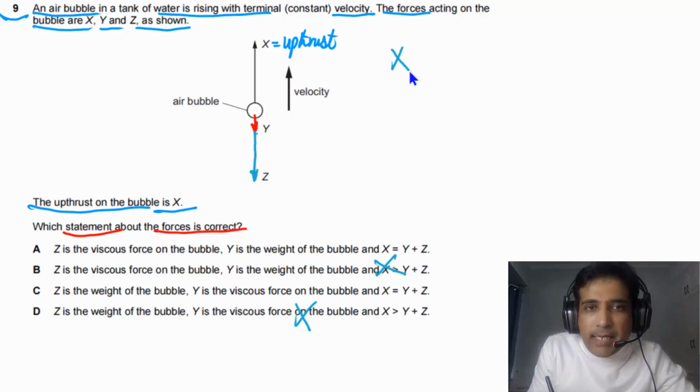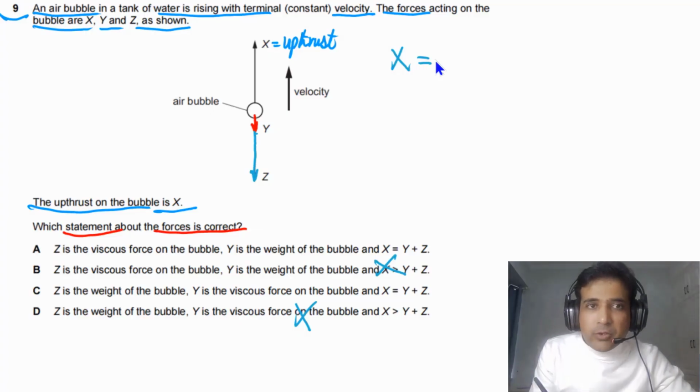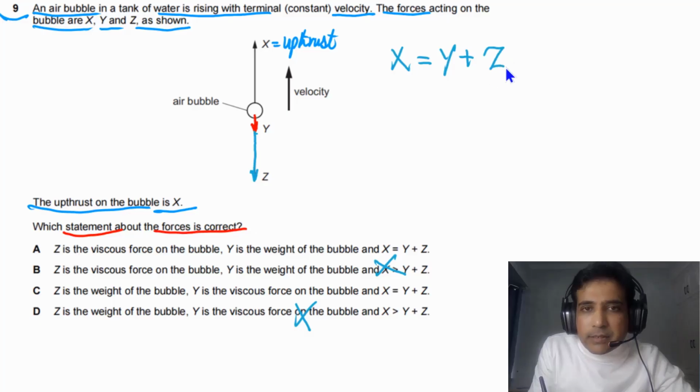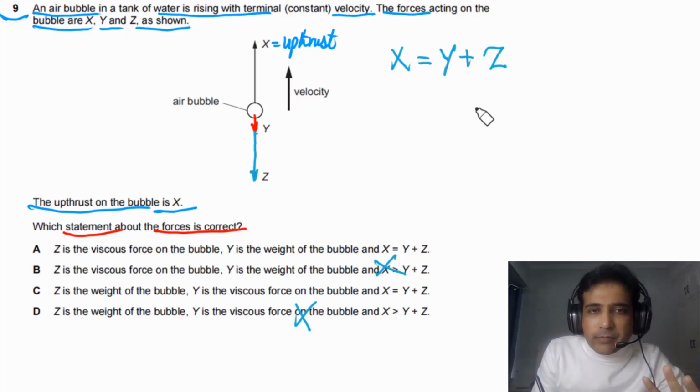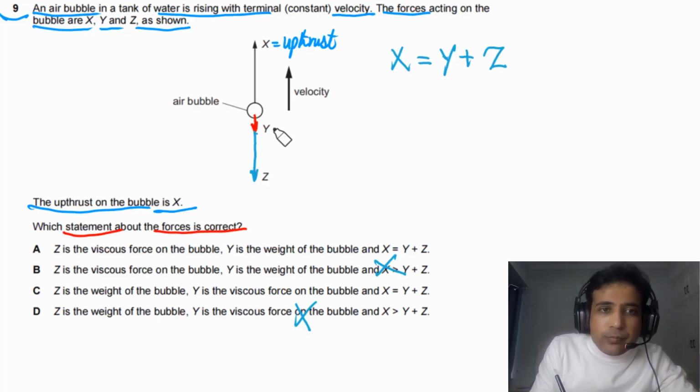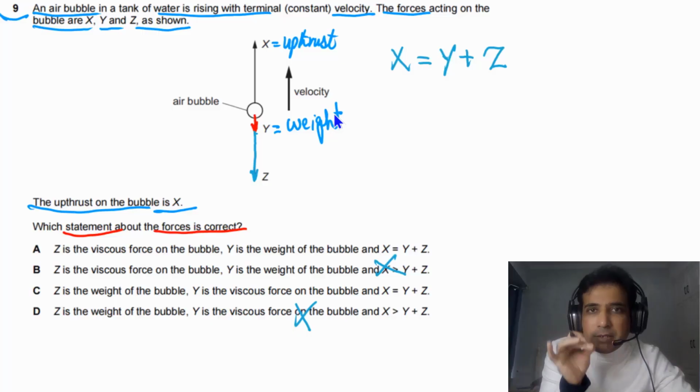In this case, as it is moving at a constant velocity, it is rising with constant velocity, so it simply means that X is equal to Y plus Z. Now we need to find out what is Y and what is Z. This Y has to be the weight of the bubble, because it is an air bubble and the density of air is very small as compared with the density of water.